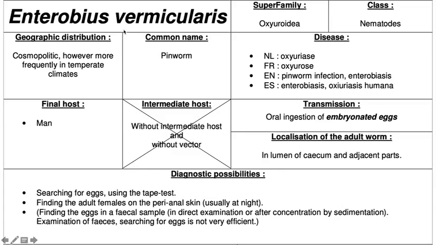So for the Enterobius vermicularis, we can see it in the temperate climates. Okay, and the common name is the pinworm. And then the disease name is pinworm infection or Enterobiasis. So the final host of this is man, and there is no intermediate host for this parasite. And as I mentioned before, the transmission is by ingestion of the embryonated eggs, and we can find it in the caecum and the adjacent parts.